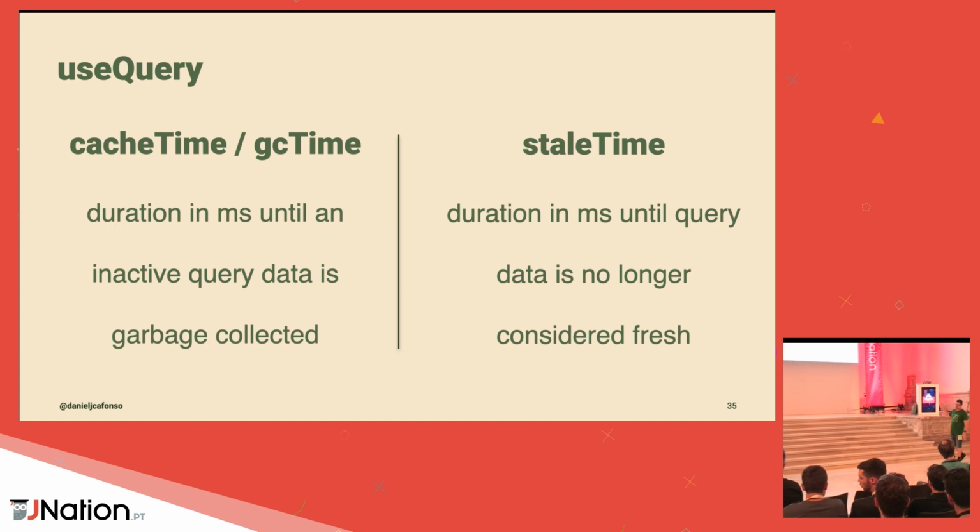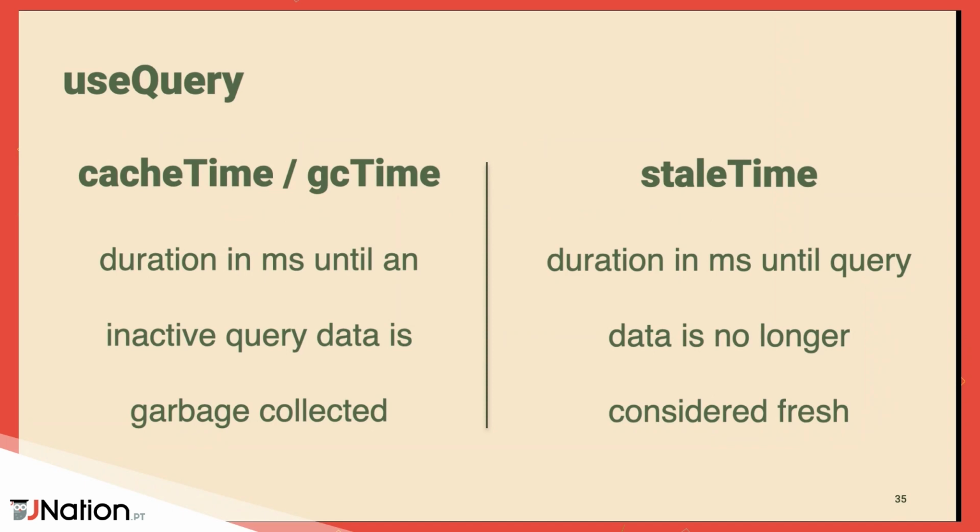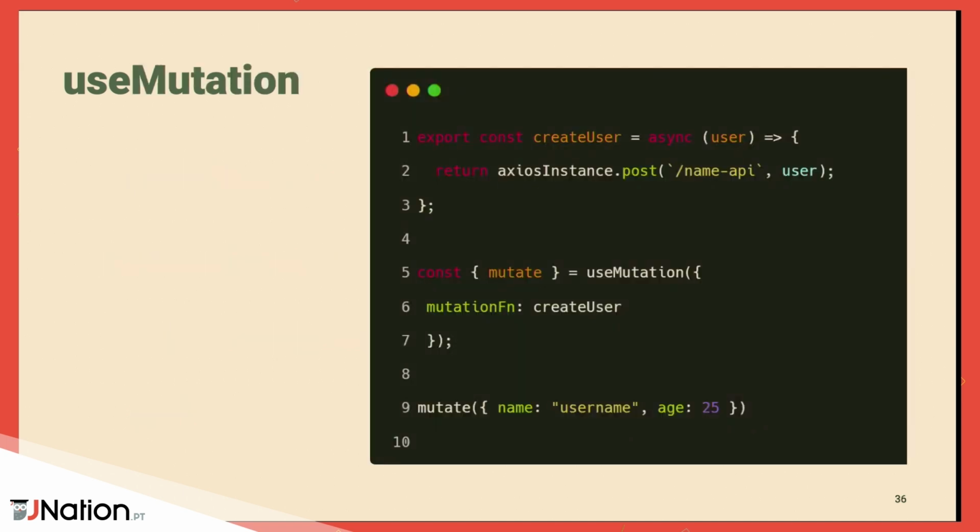By default, this is configured as 0, so this means that as soon as you fetch your data, it's going to be considered outdated, it's going to be considered stale, and if your hook re-renders, or if this query mounts in another place, then this data is going to be refetched because it's stale.